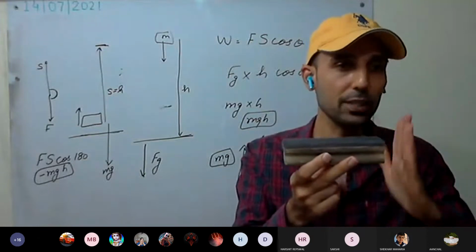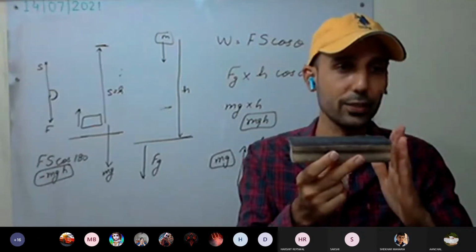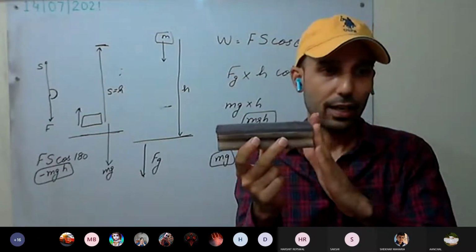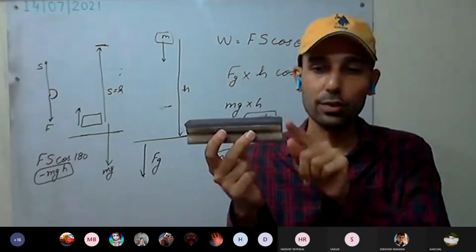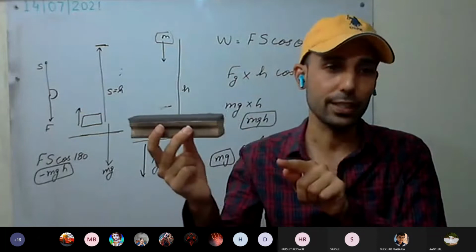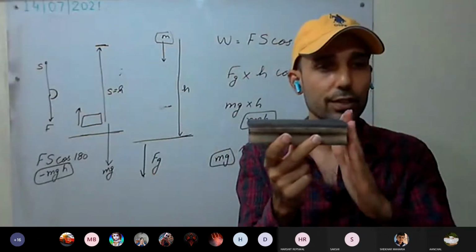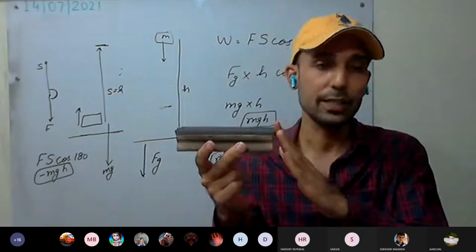Now I applied the force. So from this moment, I'm doing the work. Yes or no? You can see the work done as well. Speed is increasing. And now stop applying the force. Now here as well, speed becomes constant again. For example, it is moving at 5 meter per second. I applied force, and it started to move with 10 meter per second.